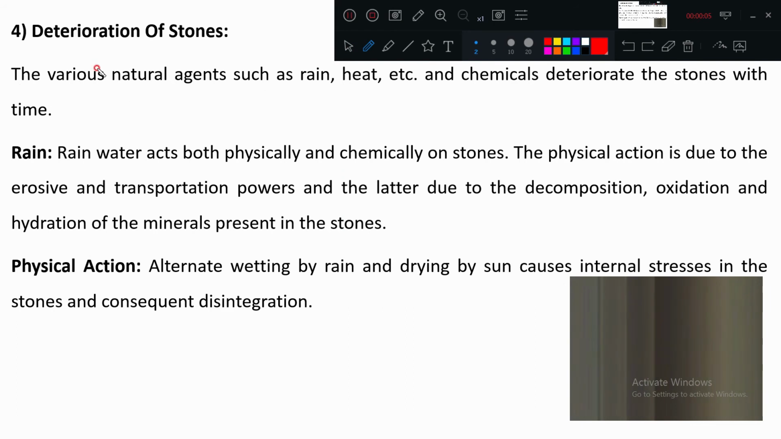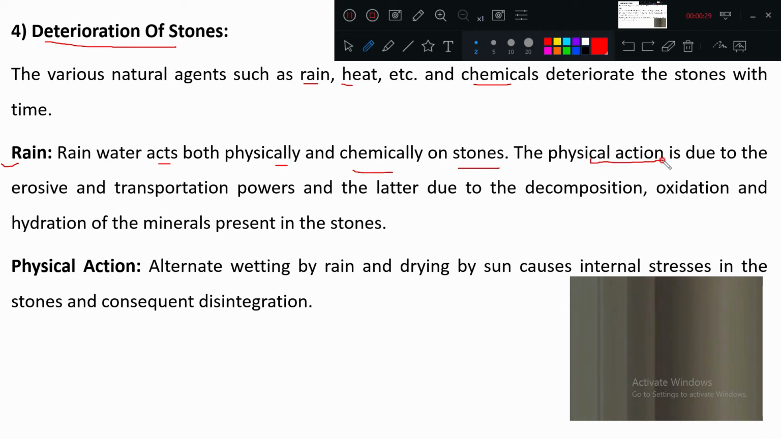So we were discussing the deterioration of the stones. Deterioration of the stone is nothing but the property of the stones starting to be lost. Okay. So what are the agents? Rain, heat, chemicals. These will make a harmful effect on the stones or stone work. First is rain. So rainwater acts both physically and chemically on stone.